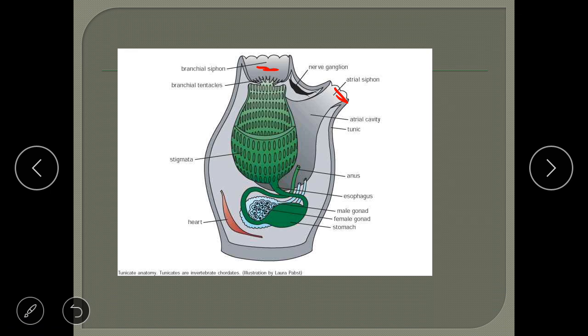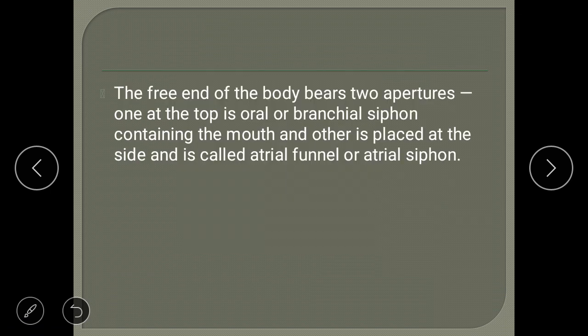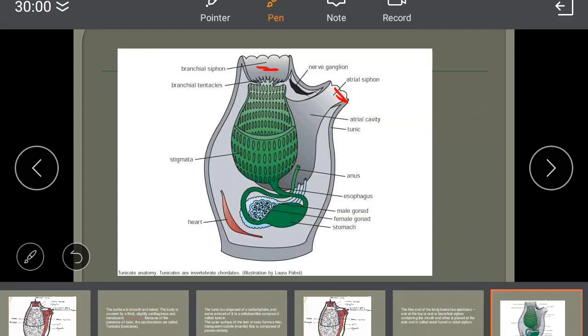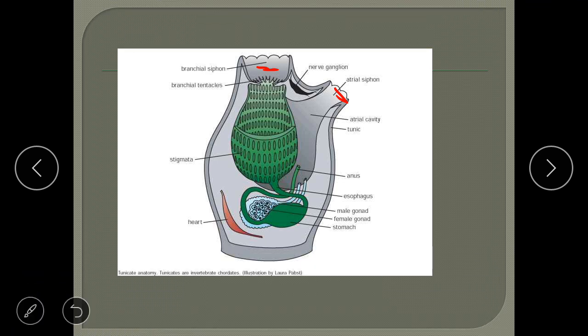The branchial siphon is also called the oral siphon. Why is it called the oral siphon? Very simple. This is the part through which the food or water enters. As the food enters, they have branchial tentacles which help in the filtration of the food, and that food enters inside the body.